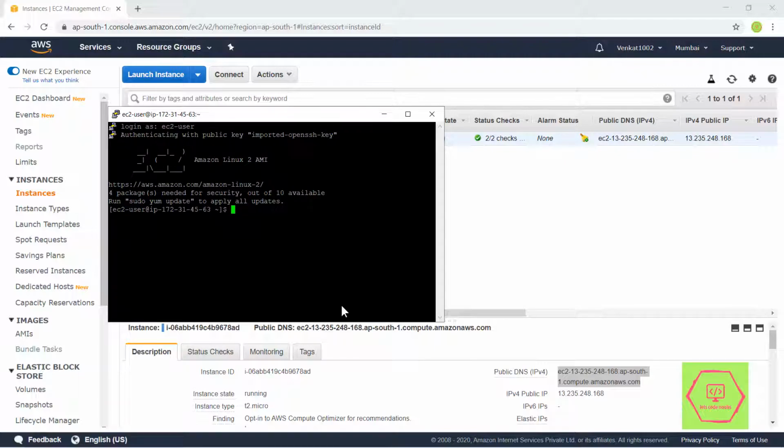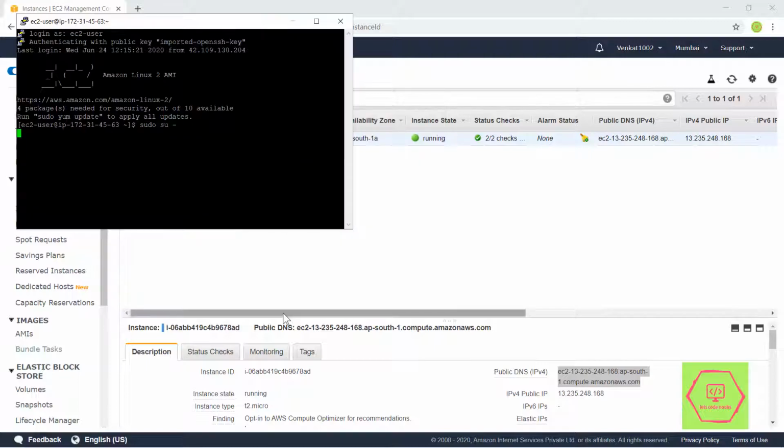There are certain set of codes that we have to run every time we launch an instance so that we don't get an error. First, get the root access. Since we have created a Linux machine, we want to use sudo su. This hash mark represents that we have got the root access in the Linux machine.